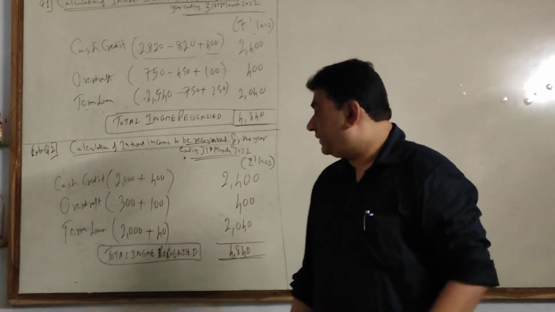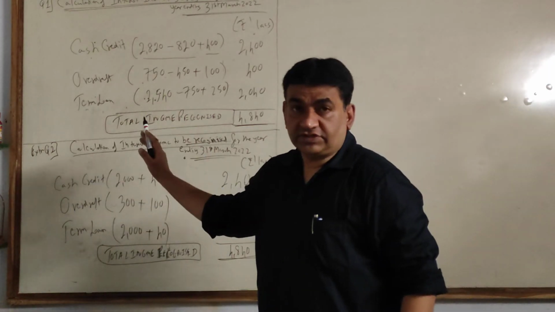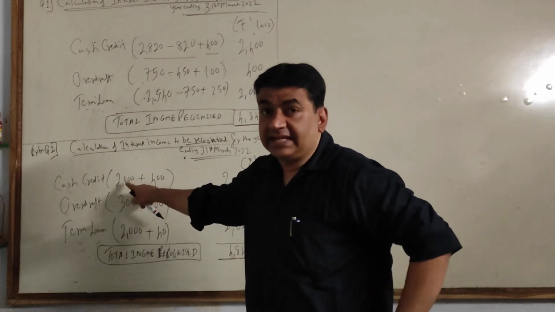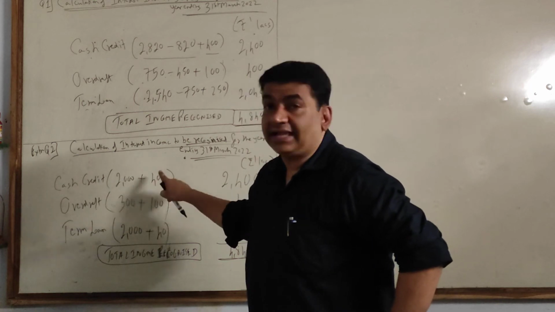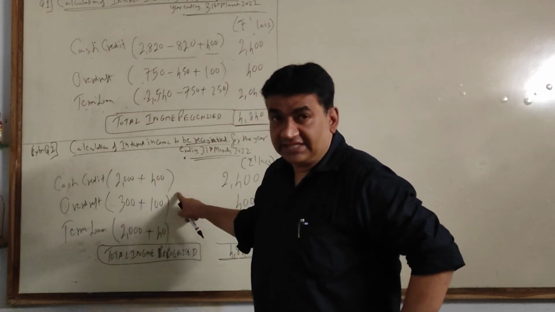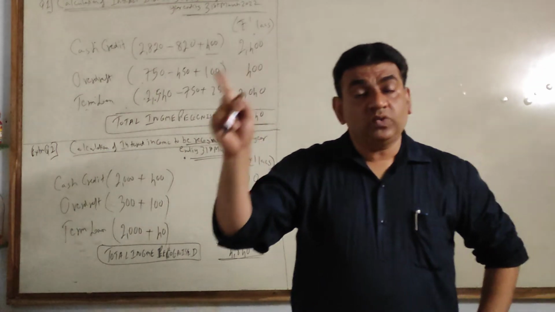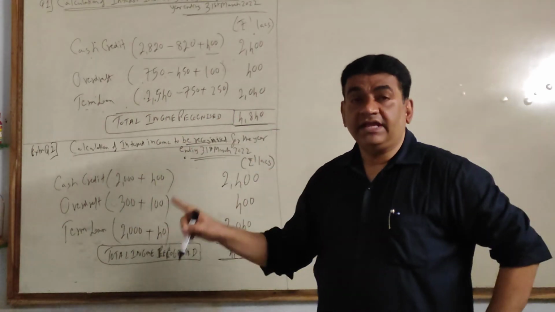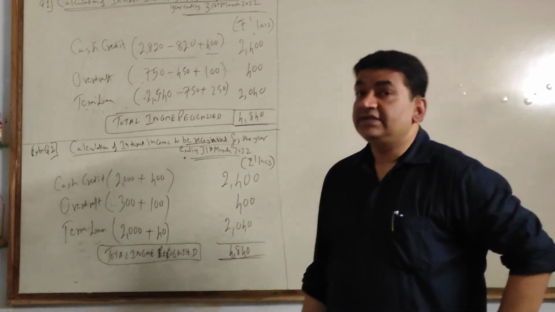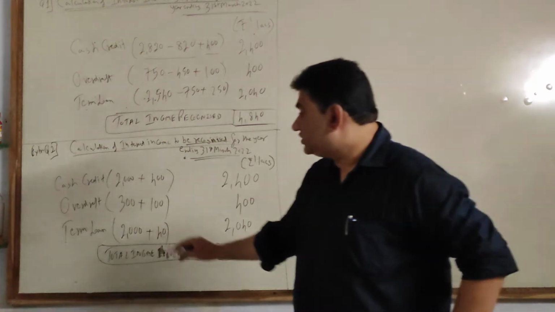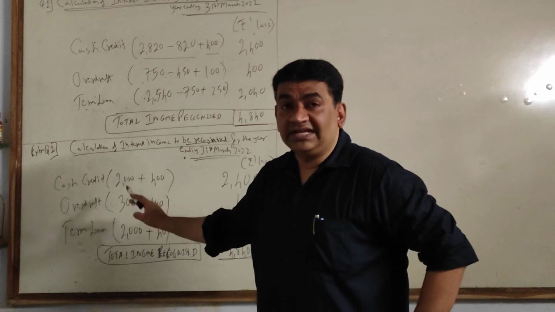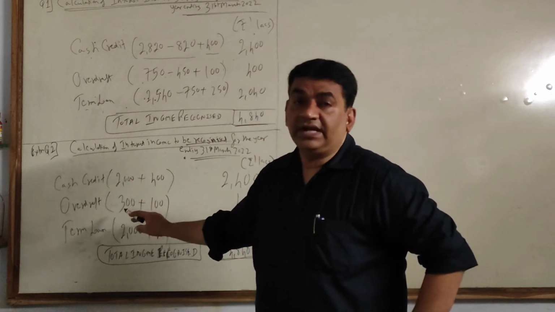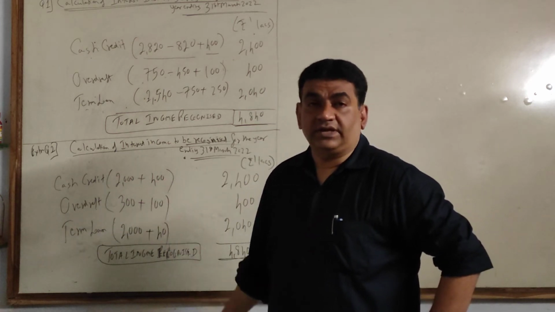Clear, guys? I'll repeat. Both the sums' concept was different. In the second sum, this was interest on PA and NPA collected. To that, I added interest on PA which is yet to be received, because PA we take on accrual basis, received plus receivable, and NPA we take only on the basis of interest collected. So we ignored the last column because the first column includes total interest collected, NPA as well as PA. So NPA is already included in that, therefore we ignore it.